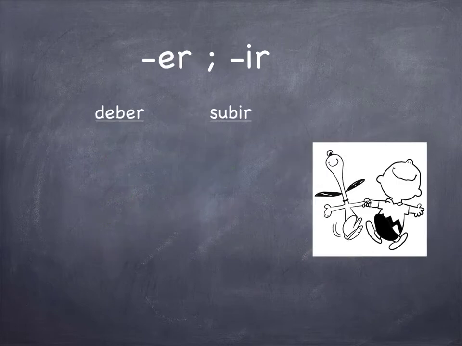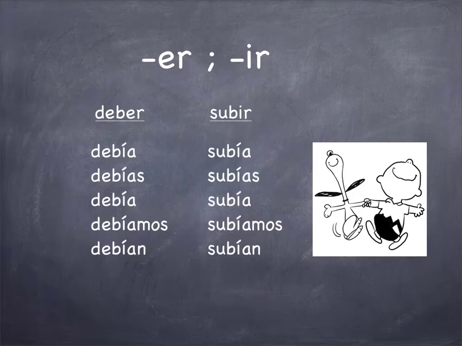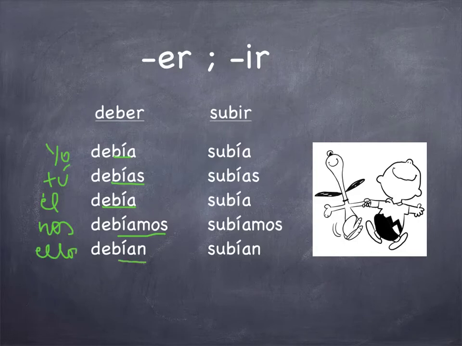Now let's take a look at ER and IR verbs, for example, the verb deber and subir. Both verbs have the same ending. For example, yo debía, tú debías, él, ella, usted debía, nosotros debíamos y ellos, ellas, ustedes debían.